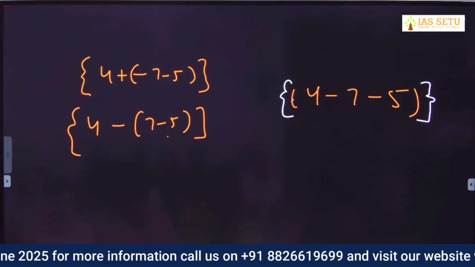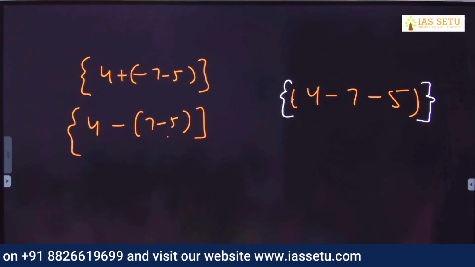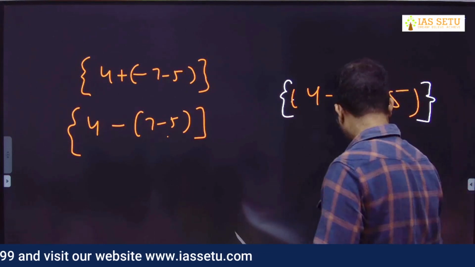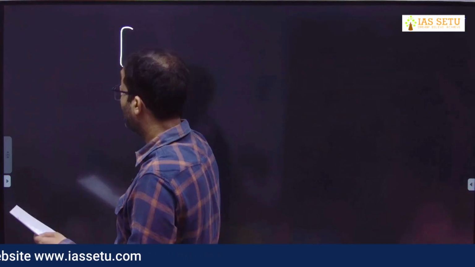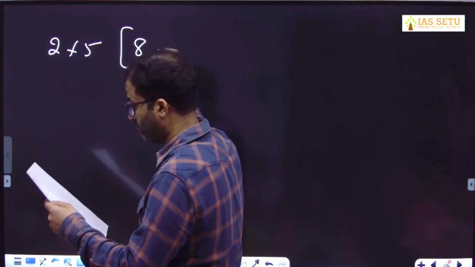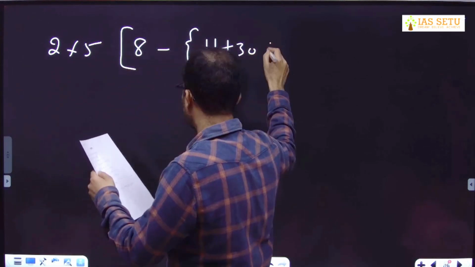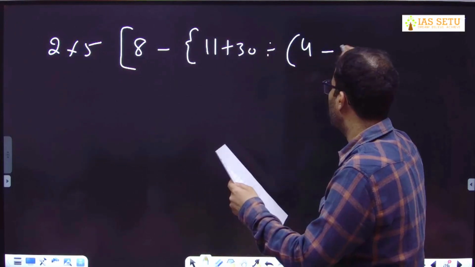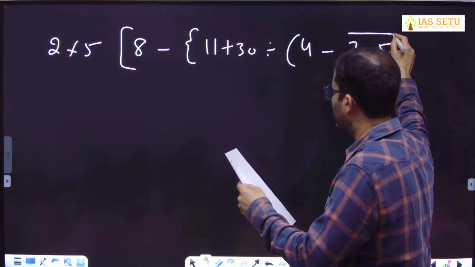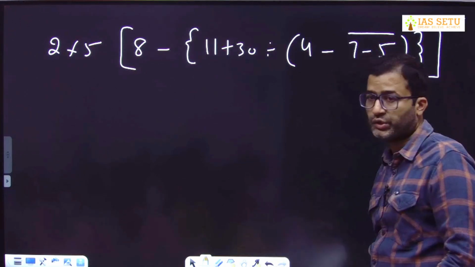Okay. Weightage, please explain once more. I will take this question again. Only this part. Let me take the whole thing. 2 into 5, 8 minus curly bracket start 11 plus 30 divided 4 minus 7 minus 5 small bracket close, curly bracket close, square bracket.